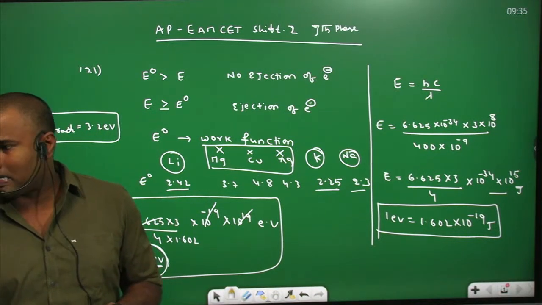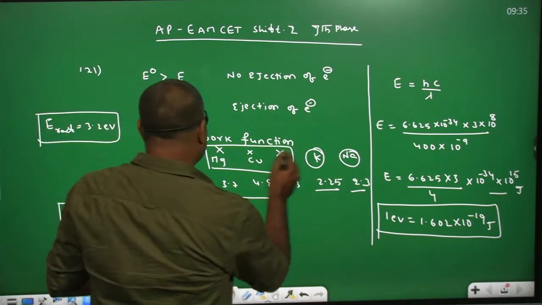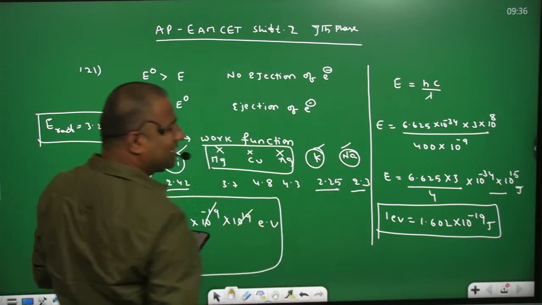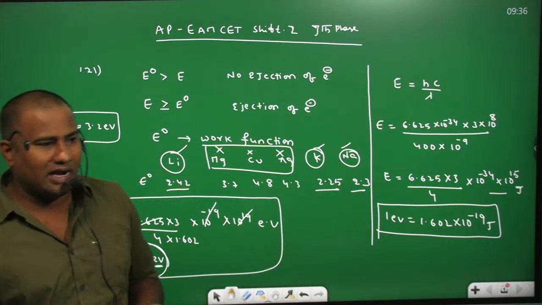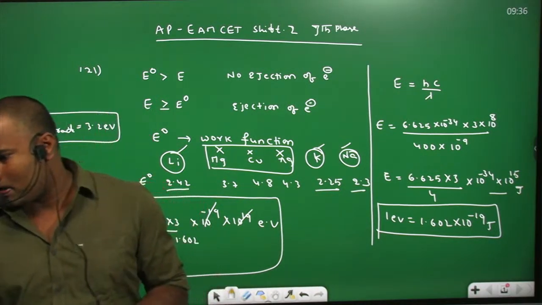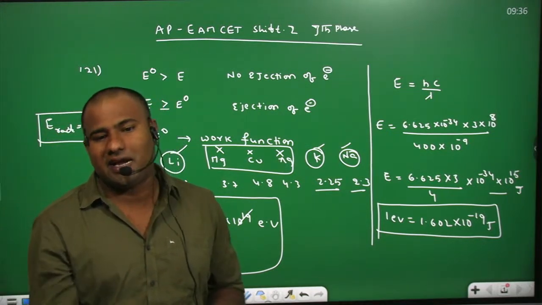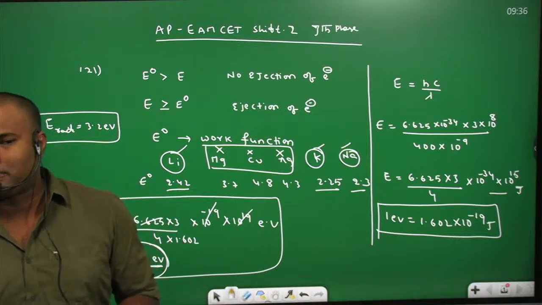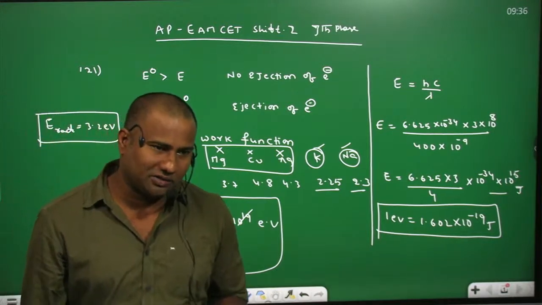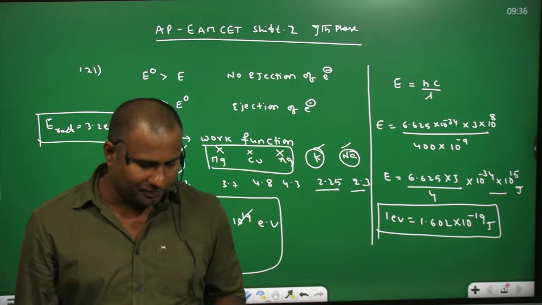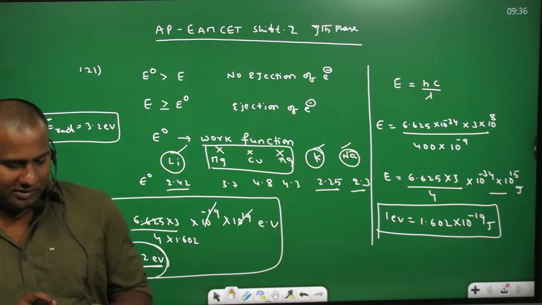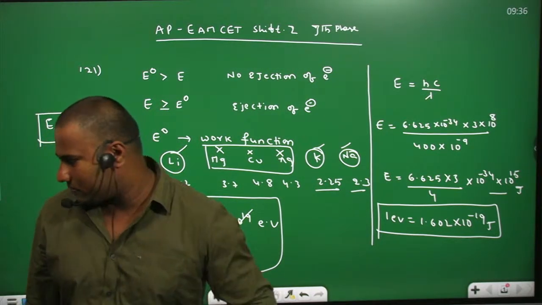Whereas lithium, potassium and sodium can exhibit the photoelectric effect because their work function is less than the energy radiated. So 3 metals cannot provide the photoelectric effect. Answer 3.